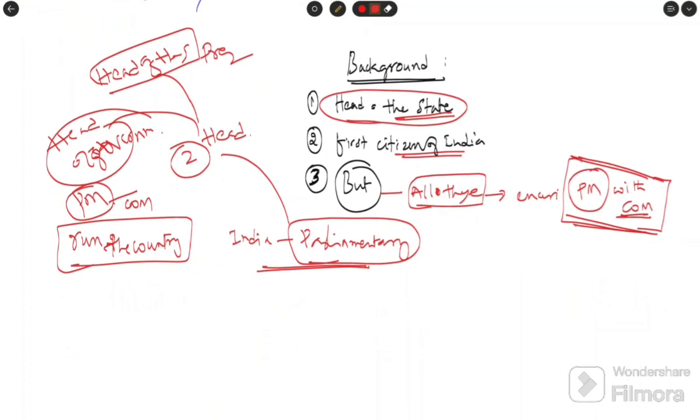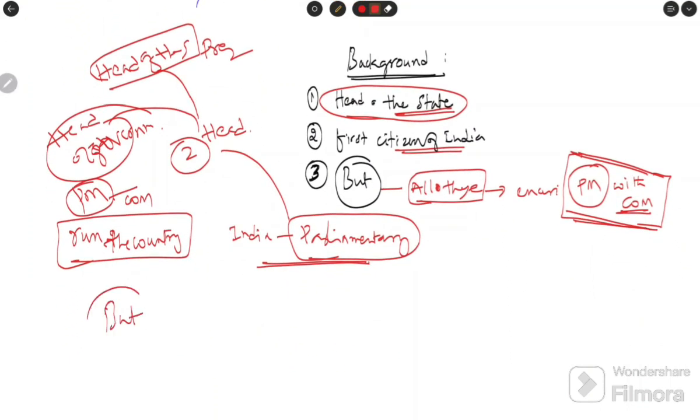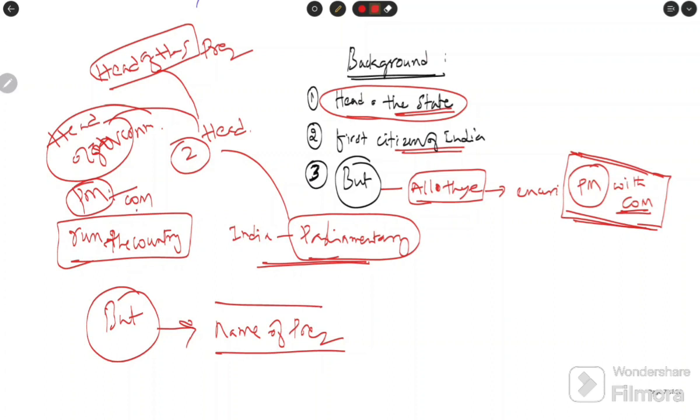But while exercising these powers, they act in the name of the president. The powers given to the president are actually exercised by the Prime Minister and Council of Ministers, but in the name of the president. Whatever they do, they do in the name of the president.